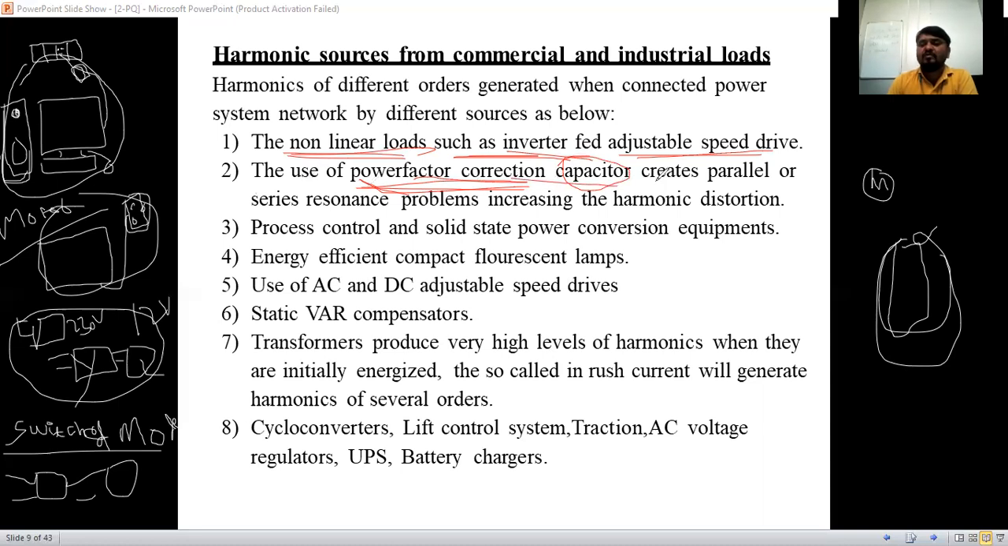Because of that, it will create parallel or series resonance. Resonance is created when XL equals XC, yes or no? When inductive reactance equals capacitive reactance, that is called resonance. You are studying the power quality subject, so you should know all the basics: what resonance means, what harmonics means, what fundamental means, how the load is going to add, SMPS.